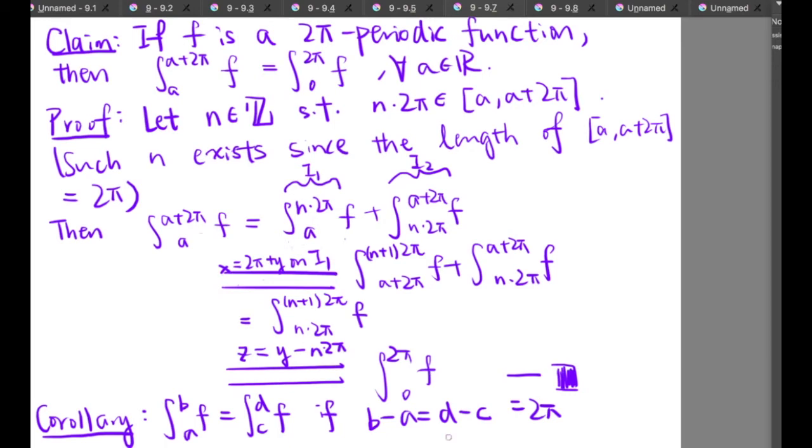And therefore, from this claim, we see the following corollary. It says that if the length of the interval right here is equal to 2 pi, then the integrals are the same. This is because both of them are equal to the integral from 0 to 2 pi.